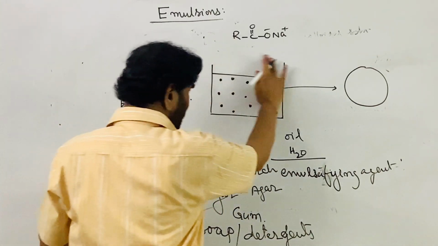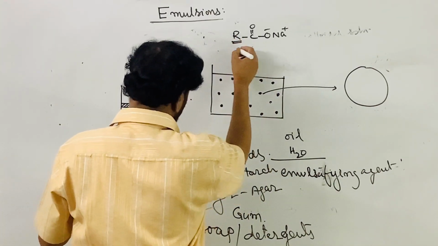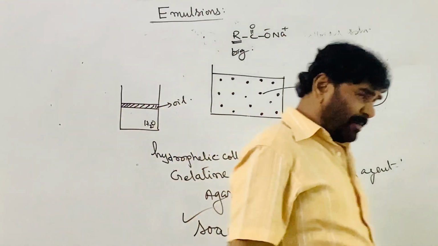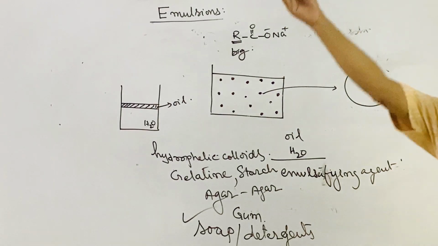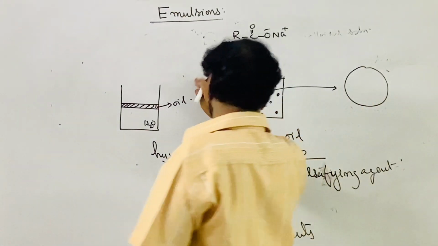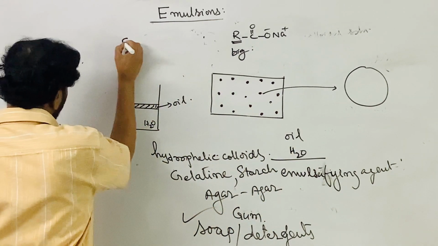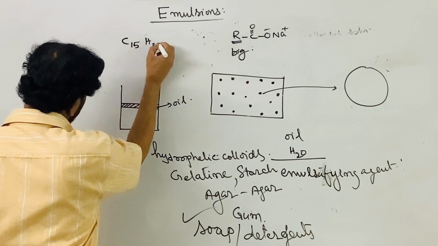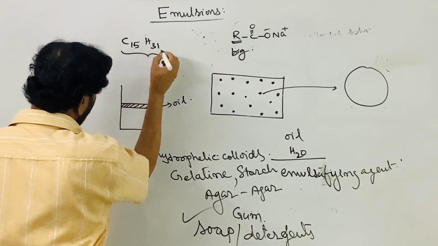But soap is not just the sodium salt. The R part should be big, with a long carbon chain present in the R part. That is C15H31COONa.